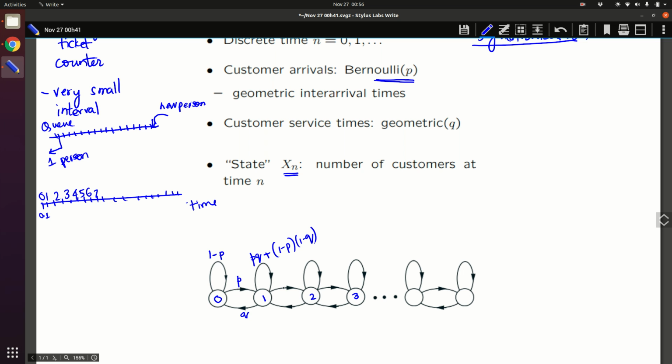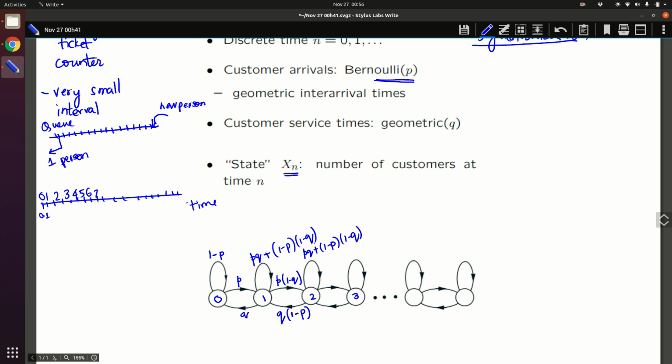Similarly, from 1 to 2, when does that happen? You have a customer arrival but no customer departure. And likewise, from 2 to 1, it happens if you have a customer departure but no corresponding customer arrival. So this is the way it happens.